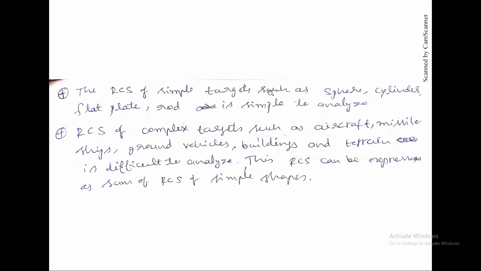So, the RCS of simple targets. There are two types of target: simple targets and complex targets. Simple targets are solid shapes like a sphere, cylinder, flat plate, or rod. These are simple to analyze, but complex targets, for example aircraft, missiles, ships, ground vehicles, buildings, and terrain, are harder. How is it found? They take small portions, each similar to a simpler shape, and sum them up.